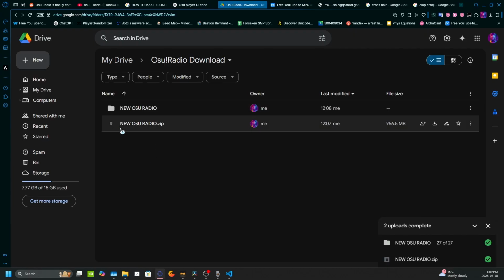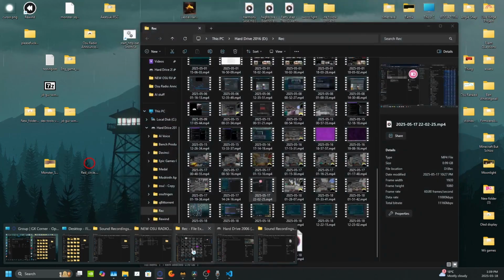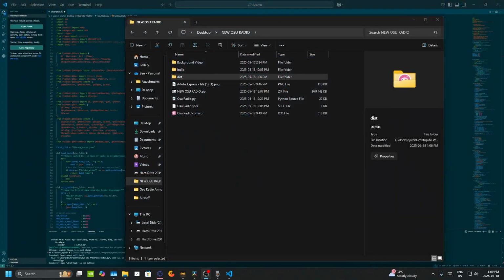So download the zip file. Once you get the zip file, you're gonna open it up, extract it into a folder that is essentially like this.